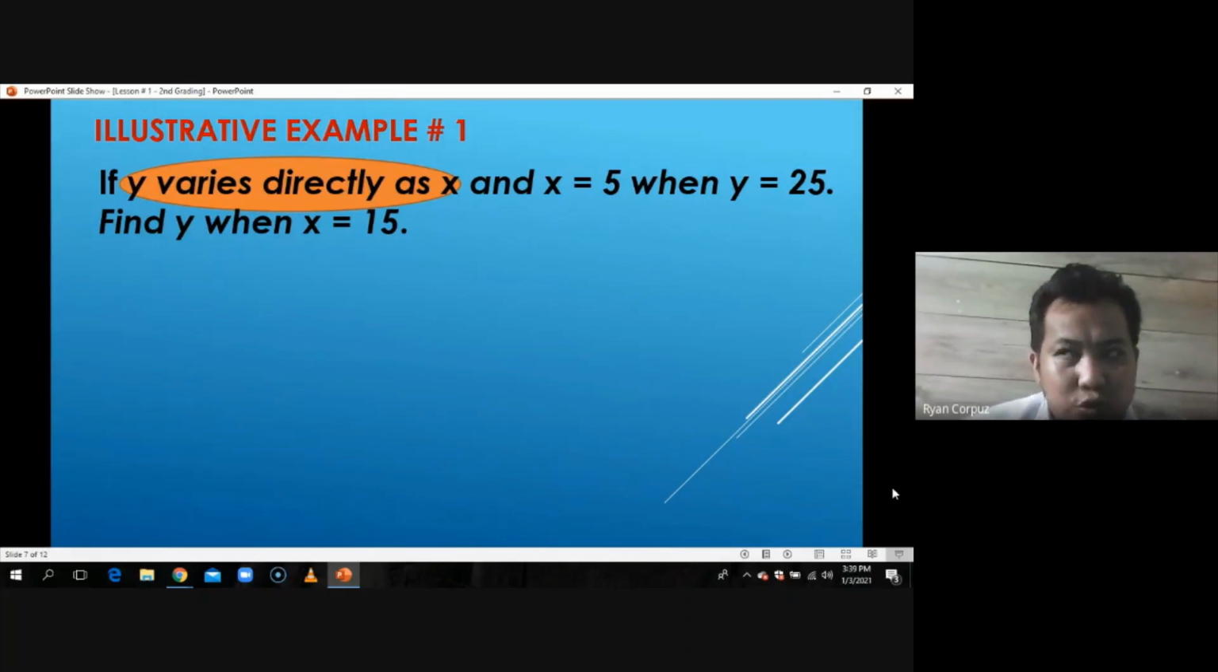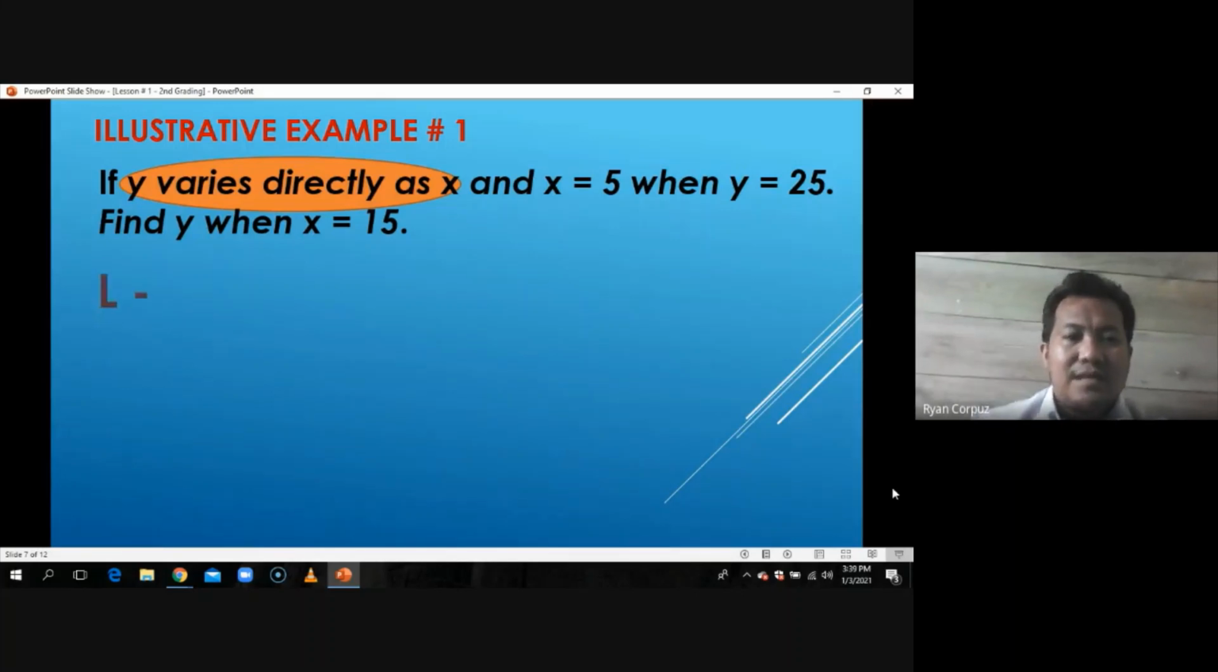That is our start. We have to find out first the statement of variation, because from that statement, everything we need to solve what is asked in the problem about that kind of variation will start. In this case, we are solving direct variation because, according to the statement, y varies directly as x.